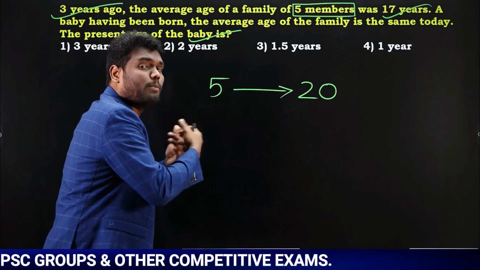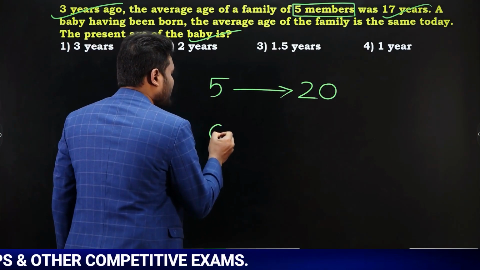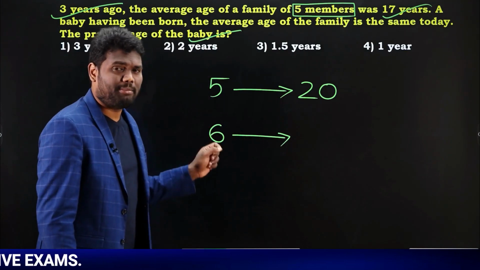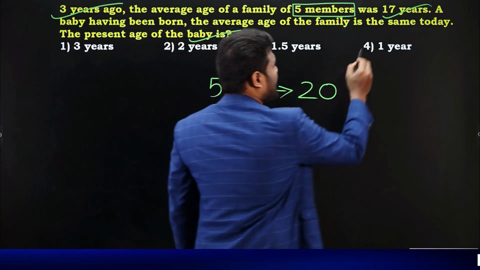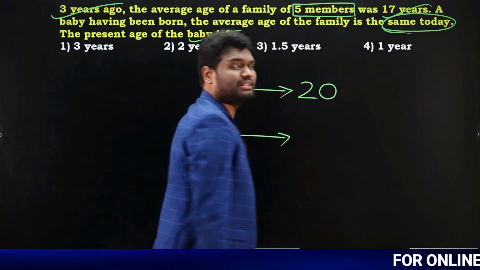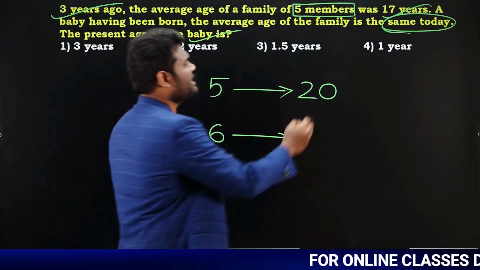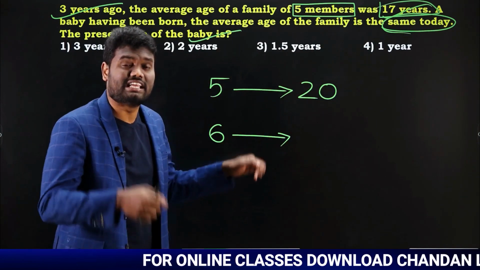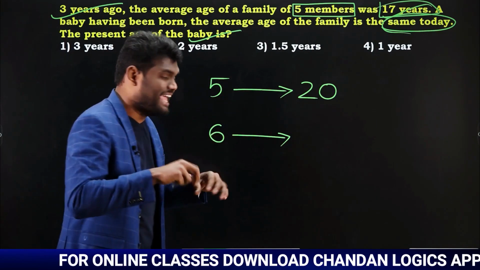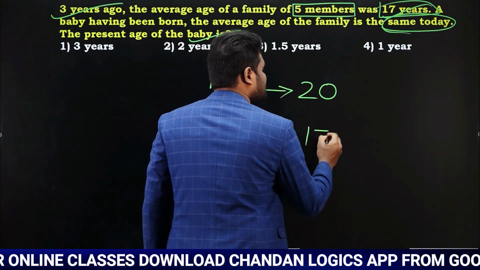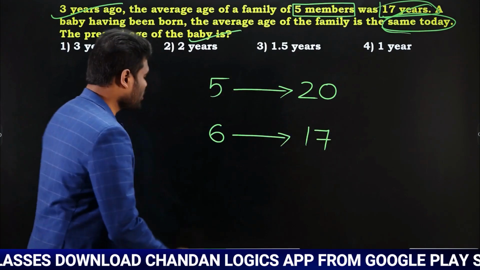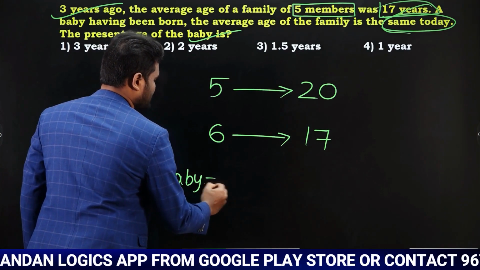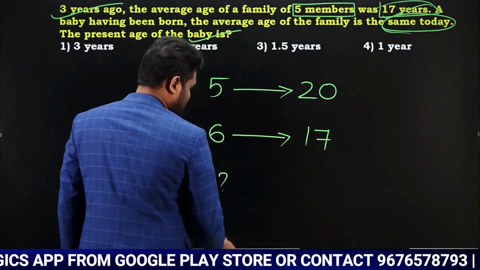Now what happened? A new baby was born. When the baby was born, the number of persons in that family is going to be 6 persons. When the new baby was born, the average of the family is the same. Same means whatever was mentioned here, it is going to be the same. Initially it was 17 years. Even after the baby was born, the average age is again nothing but 17 years. Now your question is to find the age of that baby. Yes or no?